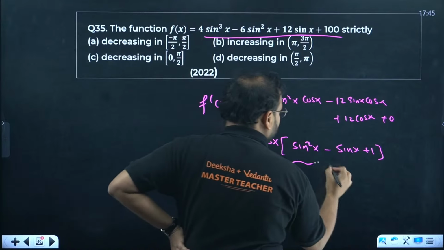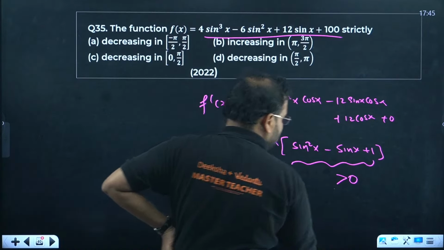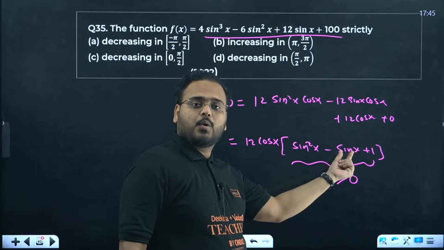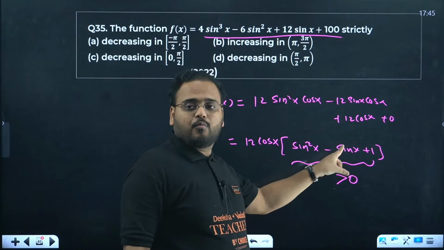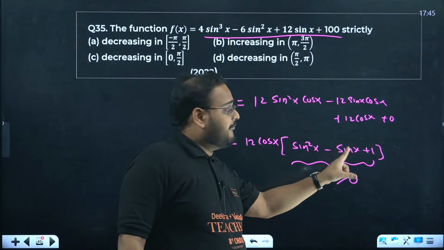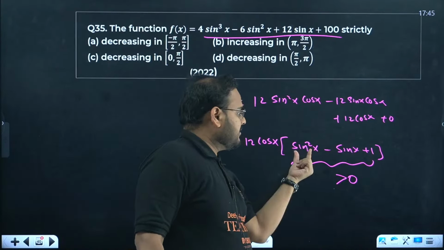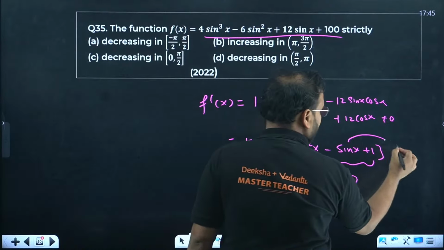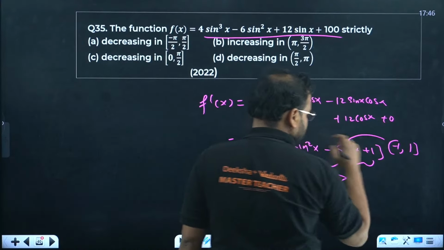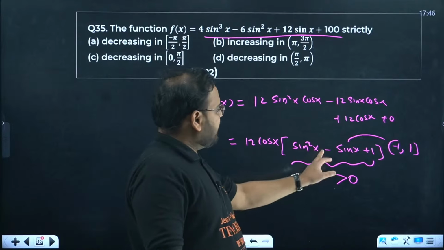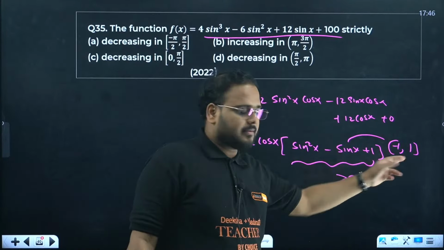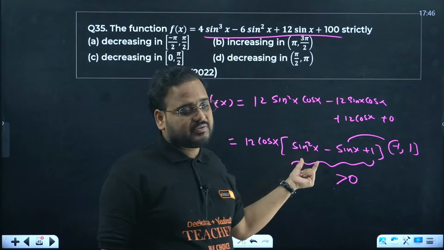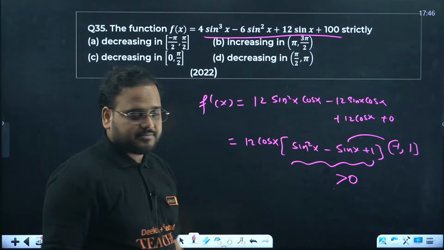This value is always more than 0. How come, sir? Maximum, this can become 1. So 1 minus 1 will become 0. If this thing is 0, then this will be a positive value. Sin x range is minus 1 to 1. If you take minus 1, it becomes positive again. But if you take 1, it becomes minus 1 plus 0, that is 0. But this will be 1 square again, so positive only. So this bracket is always positive.